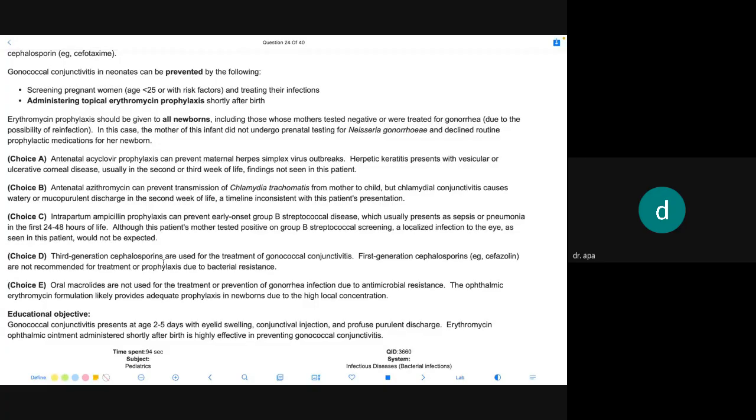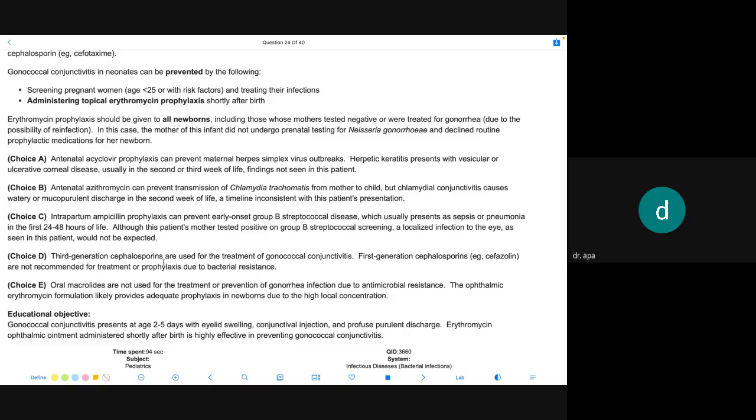Ophthalmic erythromycin formulation likely provides adequate prophylaxis in newborns due to high local concentration. Educational objective: gonococcal conjunctivitis presents at age 2 to 5 days with eyelid swelling, conjunctival injection, and profuse purulent discharge. Erythromycin ophthalmic ointment administered shortly after birth is highly effective in preventing gonococcal conjunctivitis.